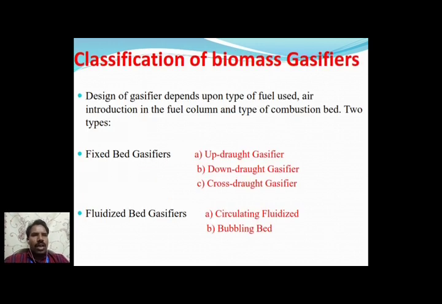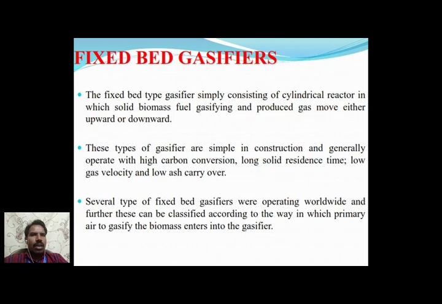Classification of biomass gasifiers: updraft gasification, downdraft gasification, and cross draft gasification. These come under fixed bed gasification. Fluidized bed gasification has two other types: circulating fluidized bed and bubbling bed. Fixed bed gasifier means the bed is fixed and the material flows through the bed. This type of gasifier is simple in construction and generally operates with high carbon conversion, long solid residence time, low gas velocity, and low mass carrying capacity.